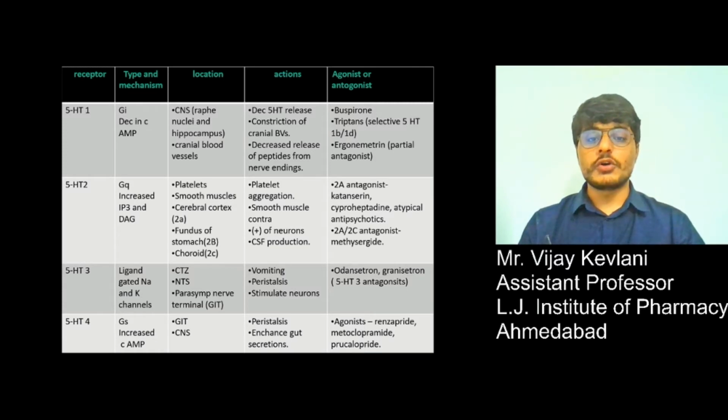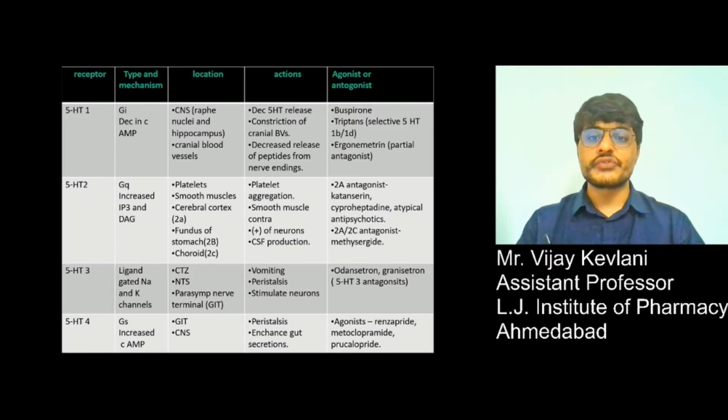All the receptors except 5-HT3 are GPCR. 5-HT3 receptor is an ion channel receptor. Other than that, 5-HT1, 2, 4, 5, 6 and 7 are all G protein coupled receptors.